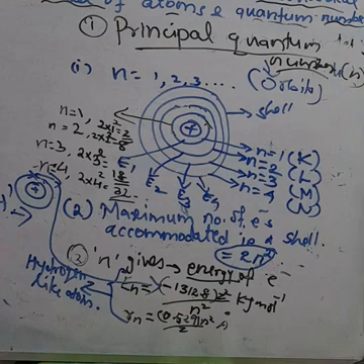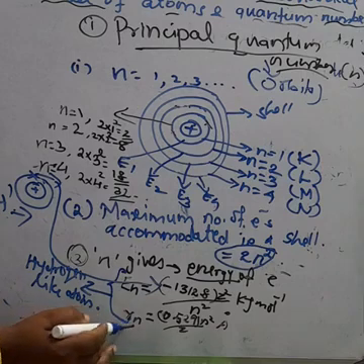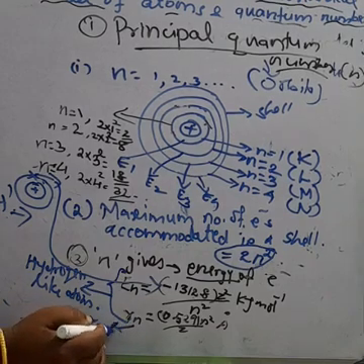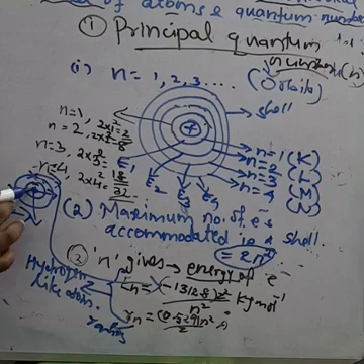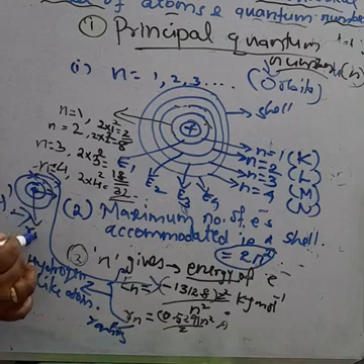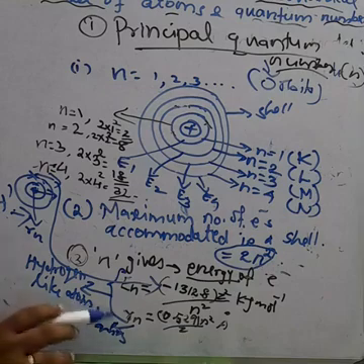And the radius, Rn, means the distance from the nucleus to the outermost orbit. That is the radius, the distance between the center of the nucleus and the outermost orbit. This distance is Rn. That is measured from the Bohr atomic model.